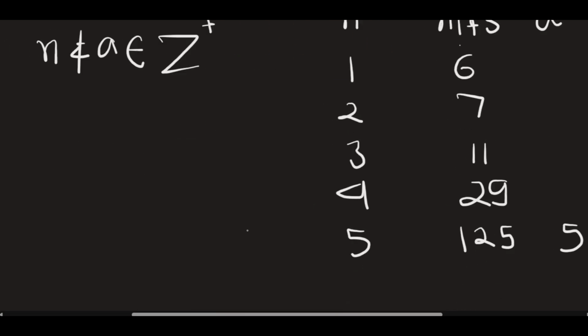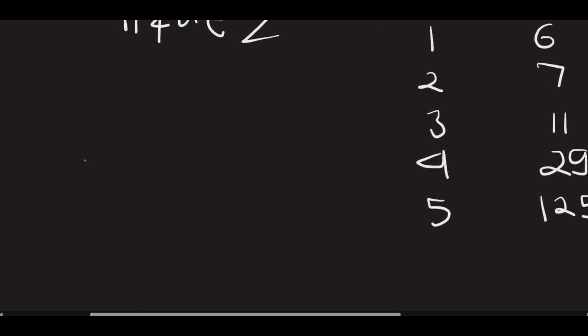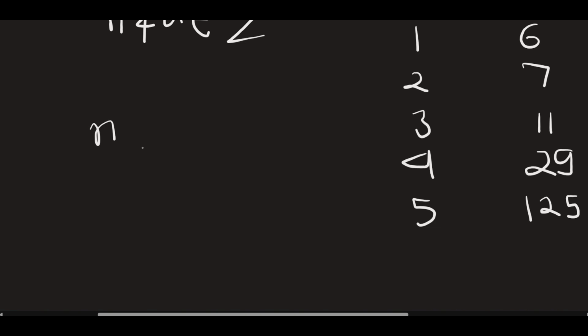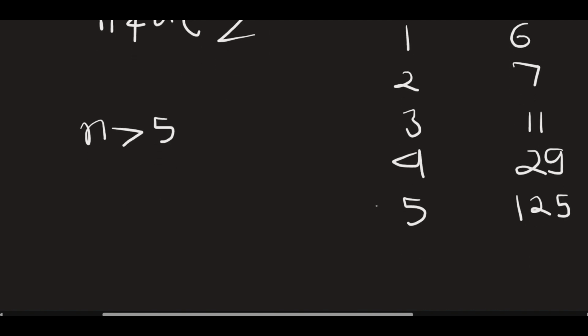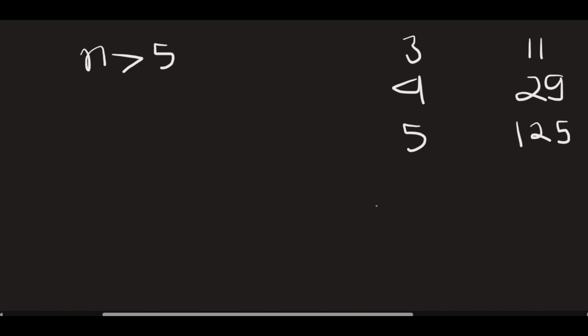So let's assume now that, I'm just sick of checking for cases. How long can I go and check all that? Let's just make an assumption that n is greater than 5, because if n is less than 5, we have checked those cases and we have found only one solution, that is n equal to 5. So let's check ahead.